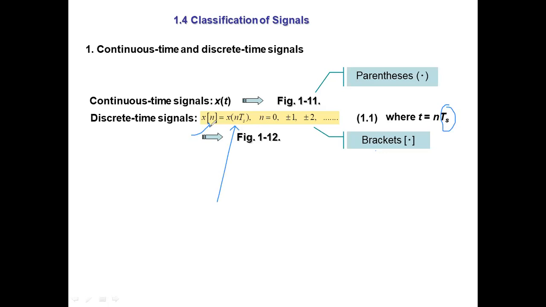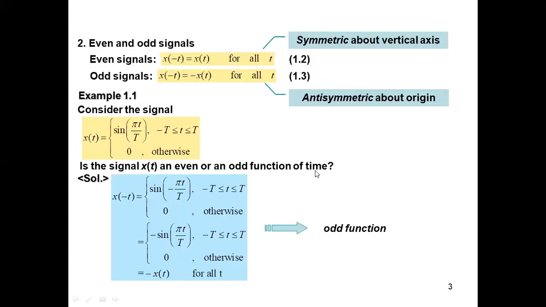The 1, 2, and 3 shall be replaced by the time period. How frequently? Once every 30 minutes, once every 10 minutes, once every millisecond, whatever it is, it should be defined. Okay, so that is the first classification, continuous time and discrete time.